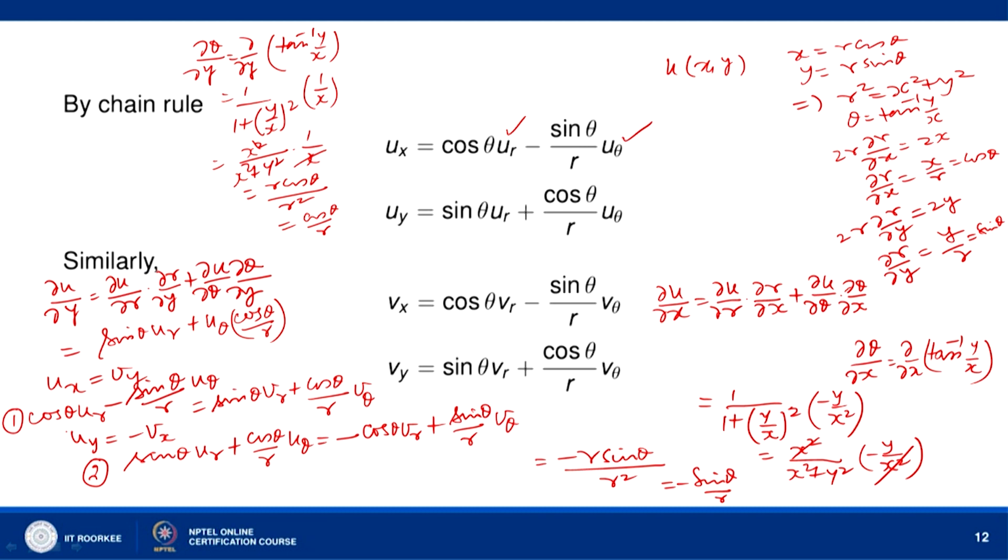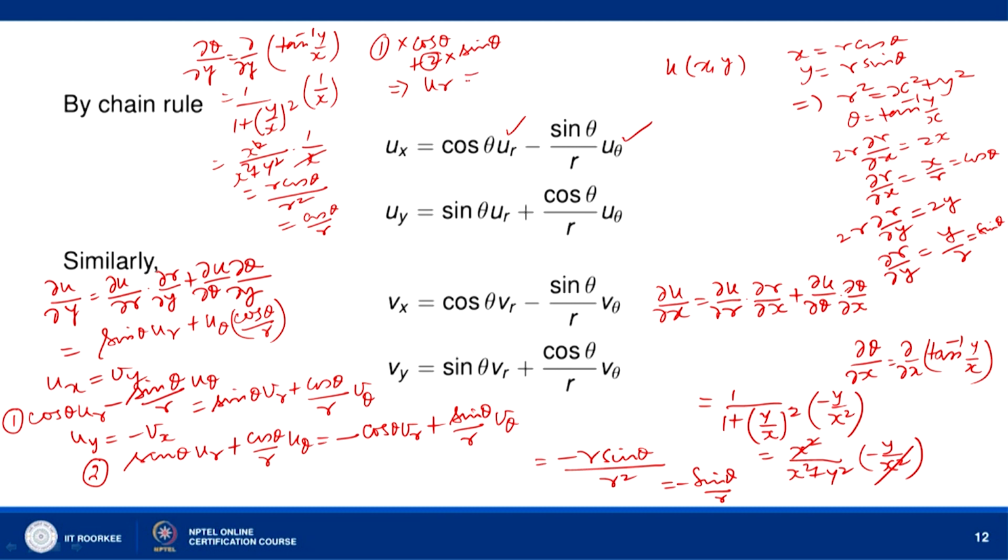Now, what you do, multiply equation 1 by cos theta and 2 by sin theta. Okay. So, 1 into cos theta and 2 into sin theta. Then give you what? You see, cos square theta u r plus sin square theta u r, which will be equal to u r. And then here what will we have? Minus sin theta cos theta over r u theta. Here we will have sin theta cos theta over r u theta. So, they will cancel. We are multiplying equation 1 by cos theta, equation 2 by sin theta and adding. So, this will become 0.